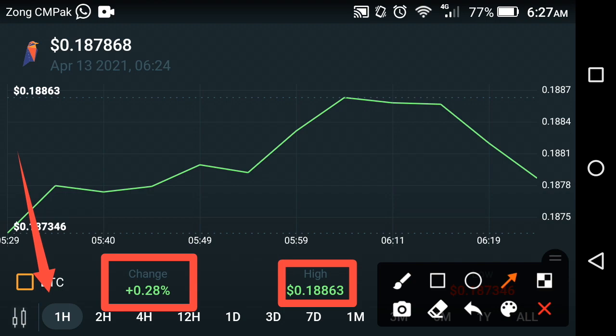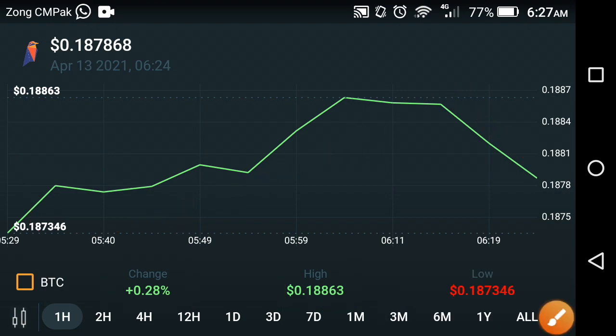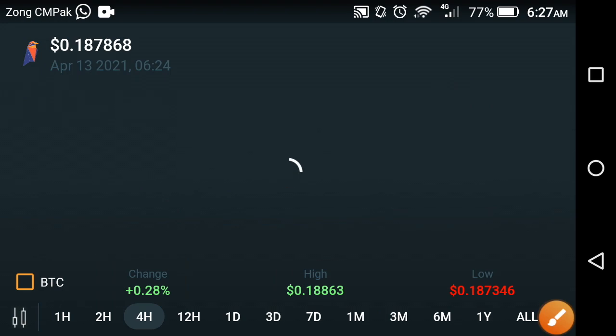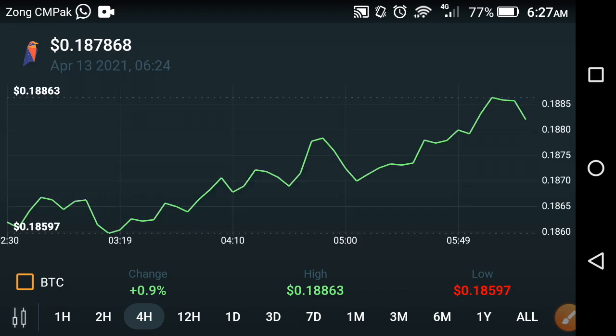If we look at the graph, the graph tells us the previous hour is absolutely good, they took a jump, but unfortunately at this time now they are in falling mode. So friends, now let's see the last 4 hour price predictions. After that we look at the last one day, and after that we decide whether it's time to buy, sell or hold Ravencoin.